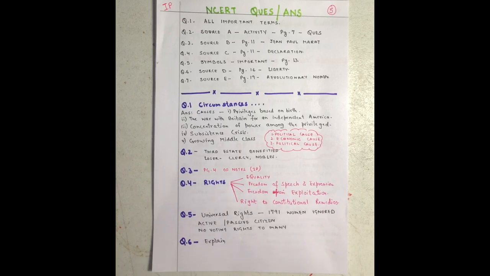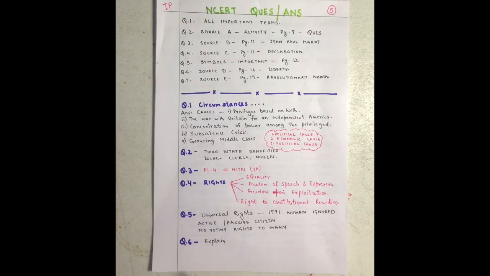Then come to question number 5, universal rights. Here you have to answer in such a way that you explain how good this universal right was at that time in 1791. Was it really reliable? So the answer should be like: it was very good, it was taken up by everybody.